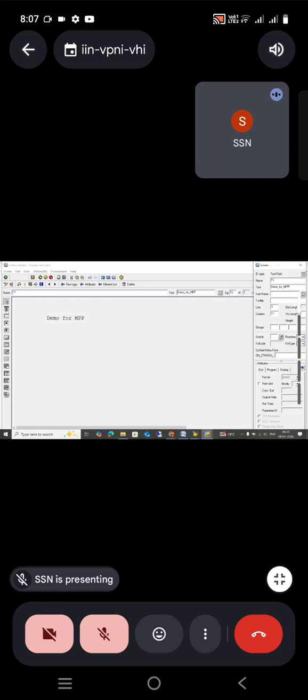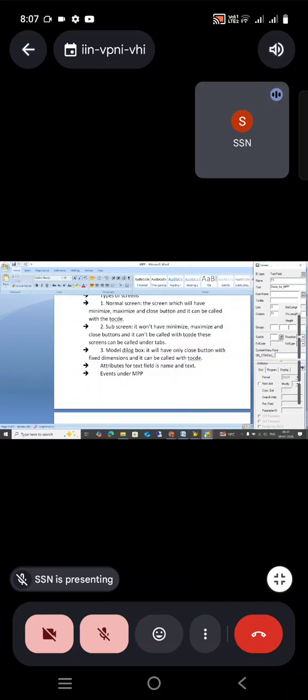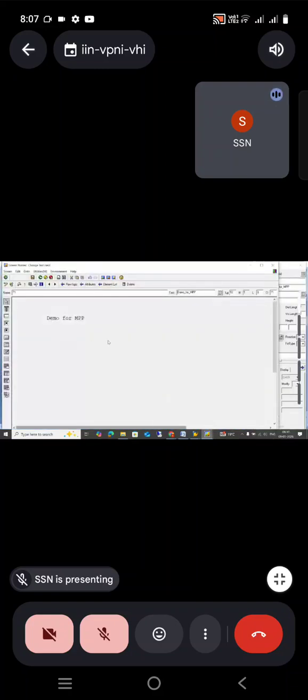So it is a text field, just to show the text. For the text, what attributes need to be maintained? Name and text, this is very important to remember. Each one will have different attributes. That I also listed already here. You can see, the attributes for the text field are name and text. Clear, right? So once I design, this is what I want. I just dragged and dropped. Done. My designing is done.